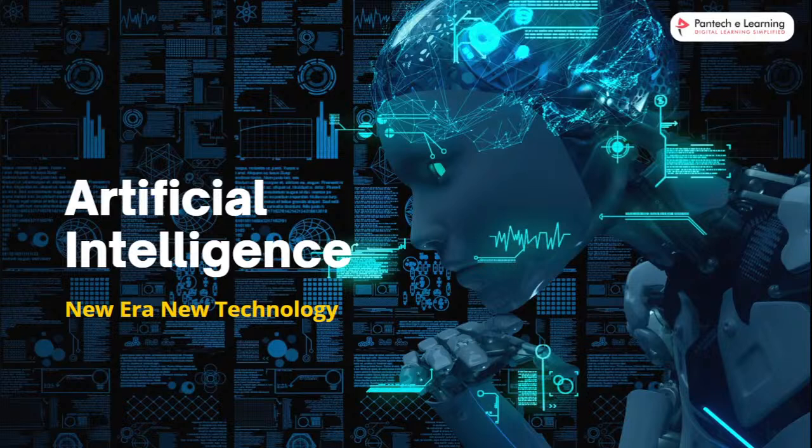So what is artificial intelligence? Our smartphone is integrated with artificial intelligence, right? In our mobile phones, every application, website, all these things contain artificial intelligence, right? Ten or 15 years ago, we did not know about artificial intelligence because our technology had not improved.